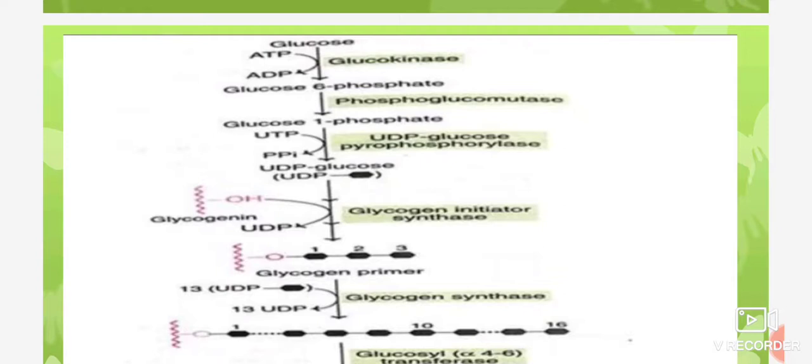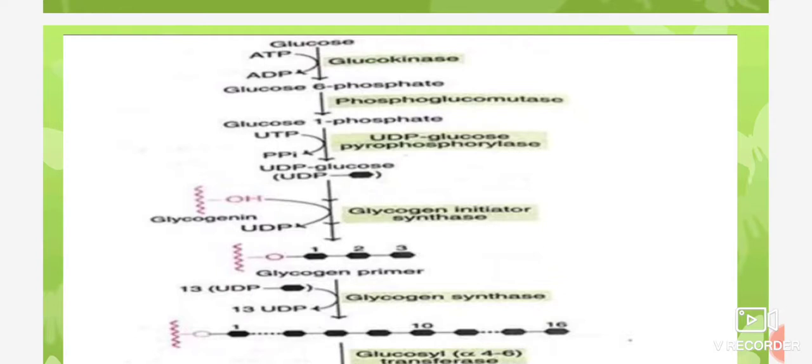Then the third step: glucose 1-phosphate reacts with uridine triphosphate, that is UTP, to form the active nucleotide uridine diphosphate glucose, that is UDPG, in the presence of UDPG phosphorylase with the release of inorganic pyrophosphate, that is PPi.